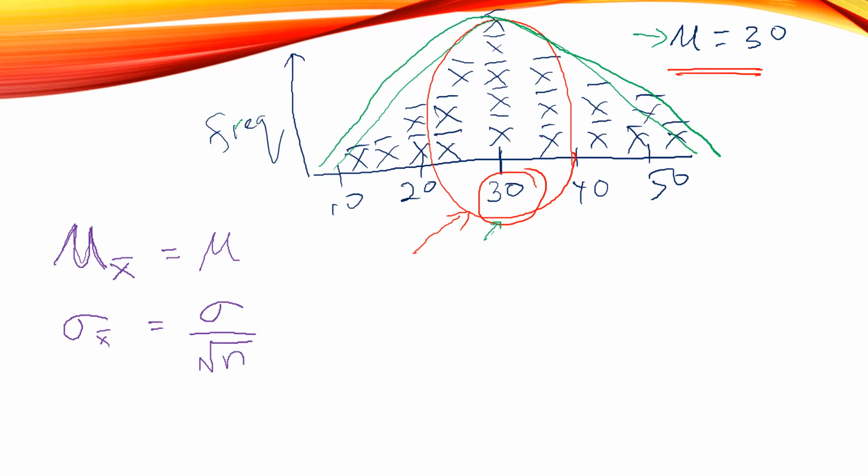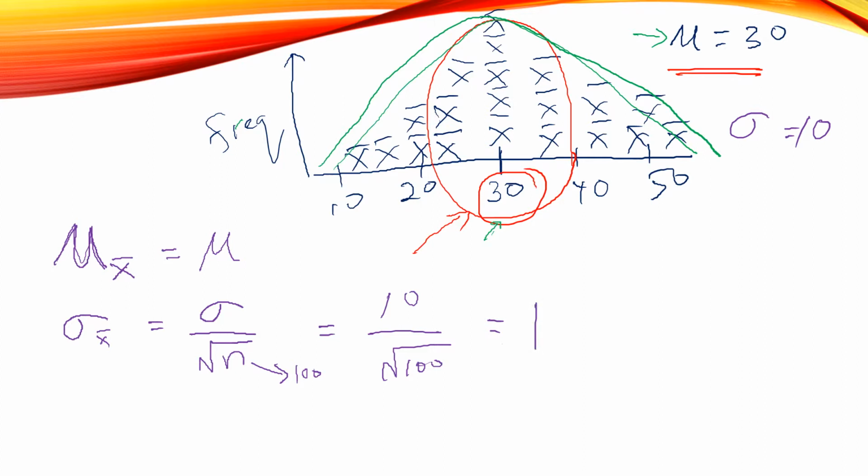In this case n is 100 because we do 100 samplings. We know the mean is 30 and the standard deviation is 10, so here it will be 10 divided by the square root of 100, which equals 1.